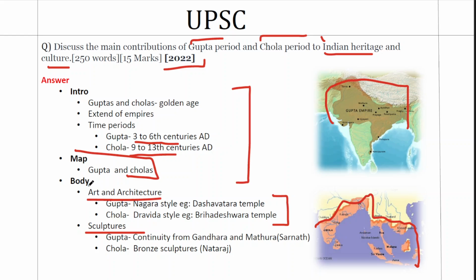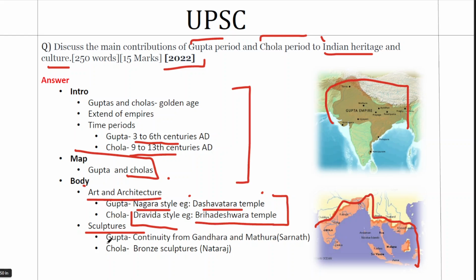So the first thing, art and architecture. The major contribution of Guptas in this domain is the Nagara style of architecture, in which a whole lot of temples have been constructed in the times to come in northern part of India. The most famous example from the Gupta period is the Dashavatara temple. In the Cholas, the same thing happens, the Dravida style of architecture. It is an extension. It's not an original invention of the Cholas. It's an extension from the Pallava period, but it flourished or reached its peak during the Chola period. The greatest example is the Brihadeshwara temple in Tanjavur.